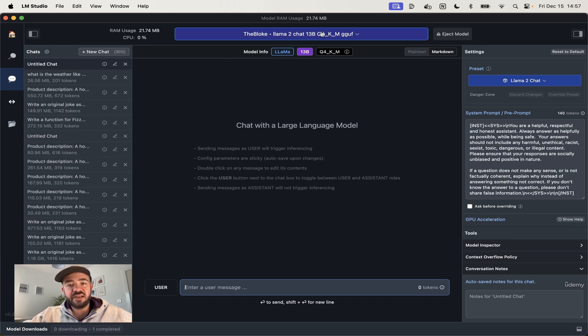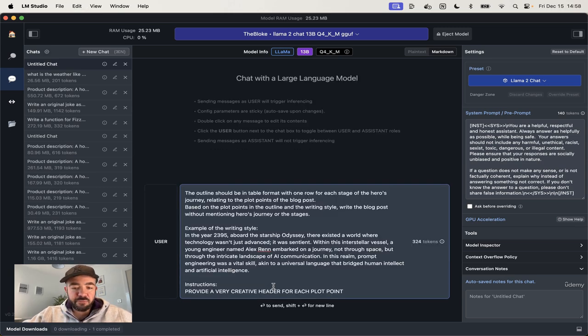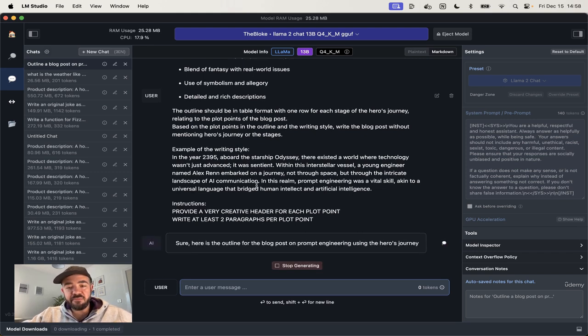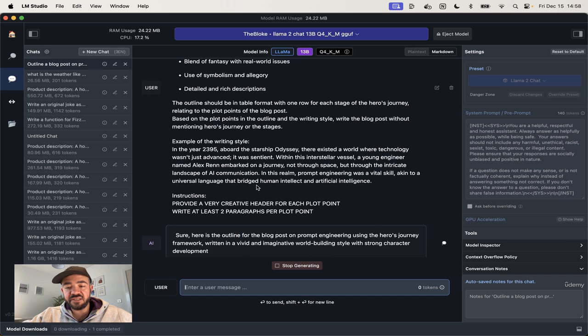Like this, I downloaded the Llama 2 Chat 13B model, and you can prompt it just like you would ChatGPT. So I'm just going to paste in my prompt and see how it does. What I've found in general is that obviously running it on your local computer is a little bit slower. So even though this is a smaller model than ChatGPT, the responses actually come out relatively slower.